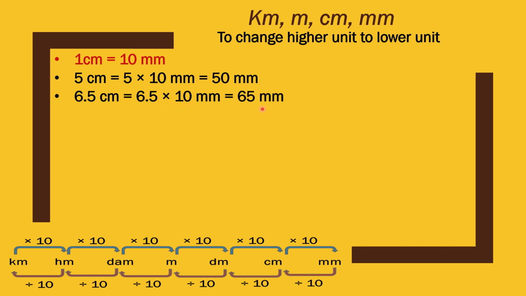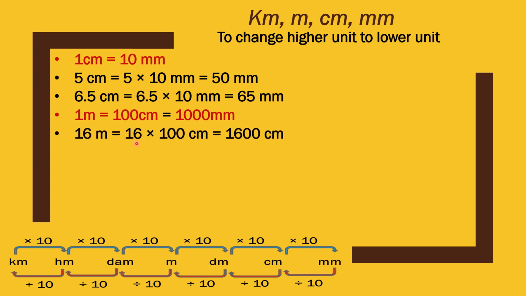It means it is 65 millimeter. Now, meter into centimeter and meter into millimeter. How to convert meter into centimeter? If you will see, there are multiply by 10 and multiply by 10. It means you need to multiply by 100 when you need to convert meter into centimeter. And when you need to convert meter into millimeter, you need to multiply by 1000.